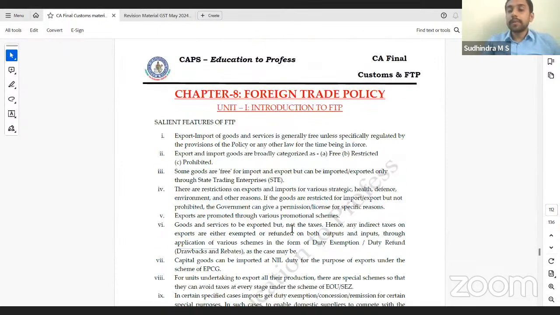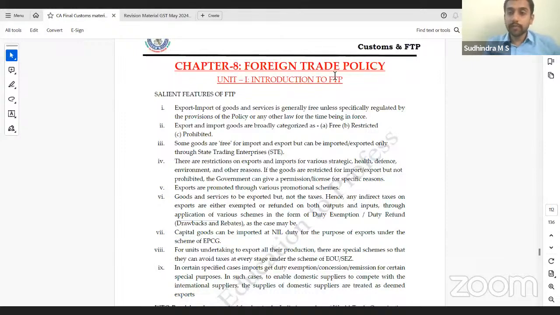What is there in this particular foreign trade policy of 2023? So there are various discussions. We have a concept called status holder. For them, there are various privileges that they get, right? Different stars that they have. And we have export promotional schemes, different types of export promotional schemes to be discussed. All these we can discuss in the next class.